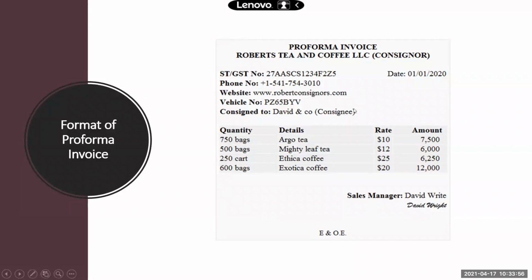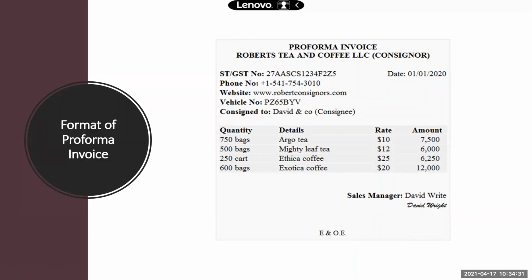The name of the consignee is written as David and Company. Then we have all the details of the goods, the quantity as well as the name. And this is the rate. So the consignee is expected to sell the goods at least at this rate. If the consignee is selling the goods above this rate, it is called selling at higher than invoice price, right? And this is the amount. And this document is signed by the sales manager.